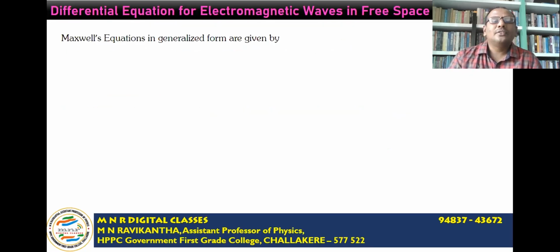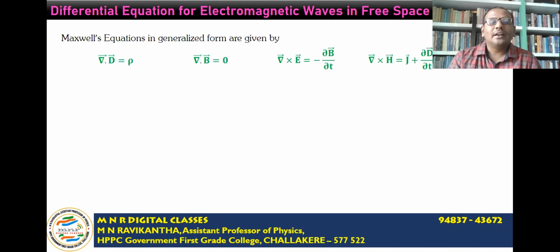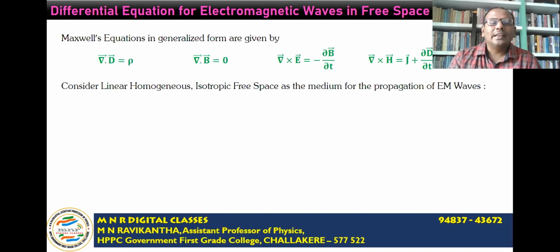We know the generalized form of Maxwell's equations. The first equation: del dot D is equal to rho. Second equation: del dot B is equal to 0. Third equation: del cross E is equal to minus dB by dt. Fourth equation: del cross H is equal to J plus dD by dt. Now let us consider a linear, homogeneous, isotropic free space as the medium for the propagation of electromagnetic waves.